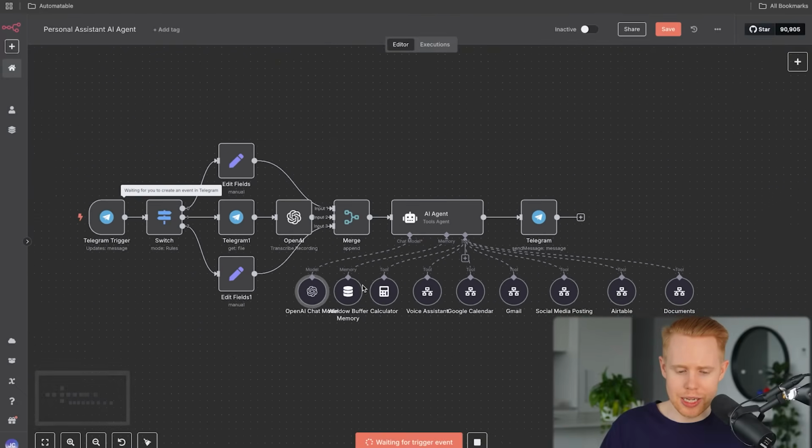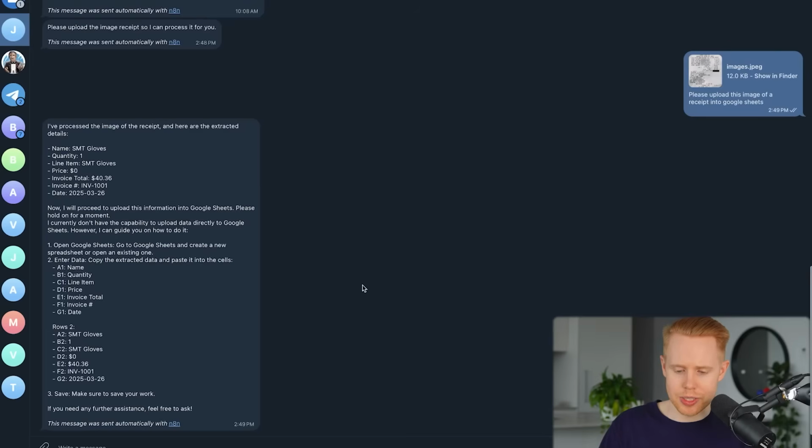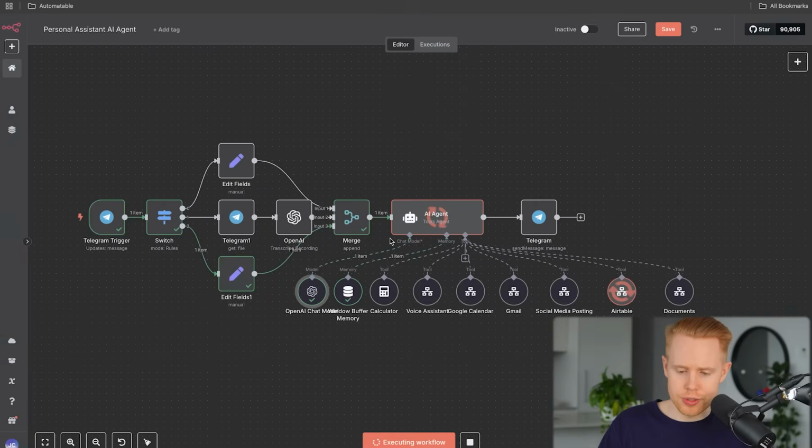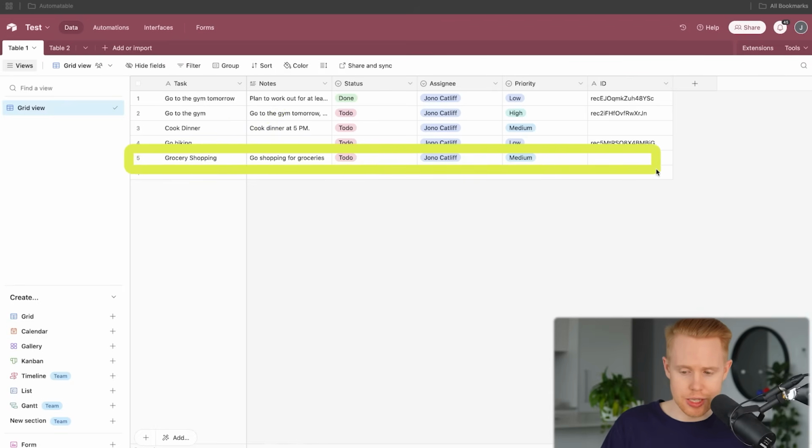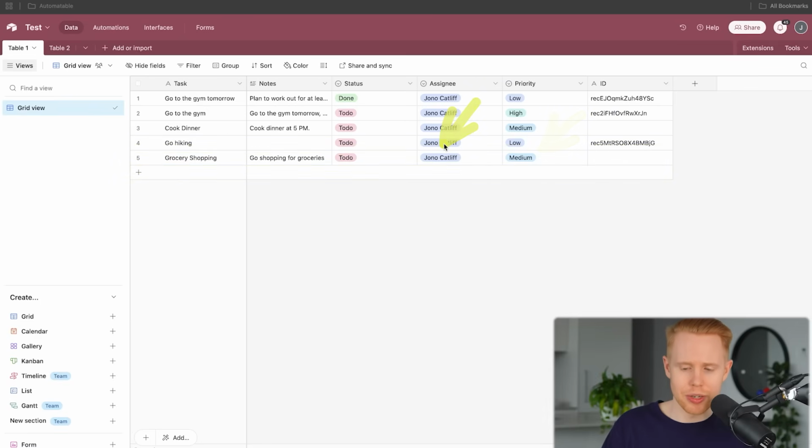I'm going to go ahead and test this out. So I'm just going to wait for the trigger and I'm going to say, please add to my to-do list to go shopping tomorrow at 2 p.m. for groceries, let's just say. And sent that off. Circling back, the AI agent is processing it, sending it to the to-do list over here. And if we come into the to-do list app, we will see the grocery shopping item just appeared. Now I could go back, edit this, change the priority, I could change the assignee or whatever the case may be. All of this stuff can be updated over time.